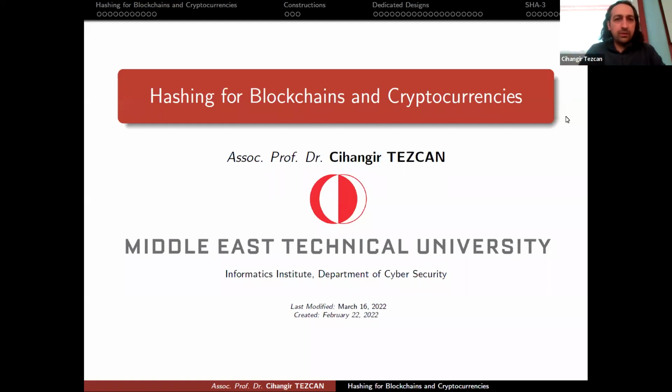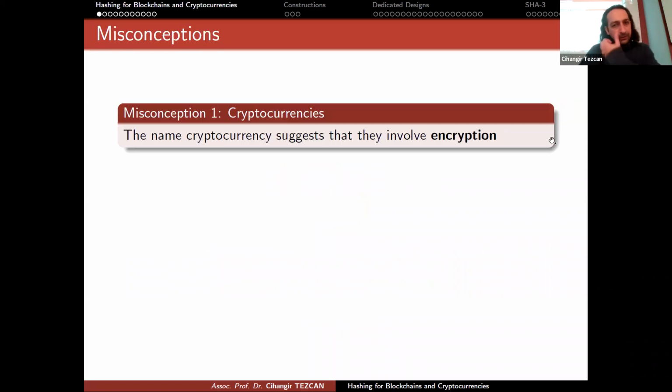Okay, so we continue with hashing for blockchains and cryptocurrencies. I said that one of the biggest misconceptions is that people think that cryptocurrencies involve encryption, but actually they do not. I mean, you can put encryption. There's actually a Bitcoin proposal for that, but it would not be the same. Since everybody can read the data, there is no point in encrypting the block data.